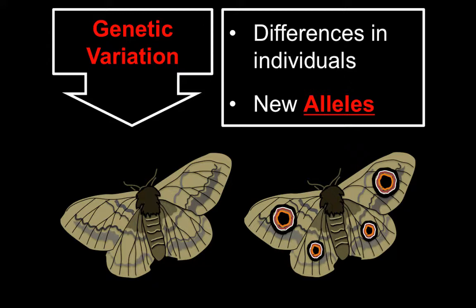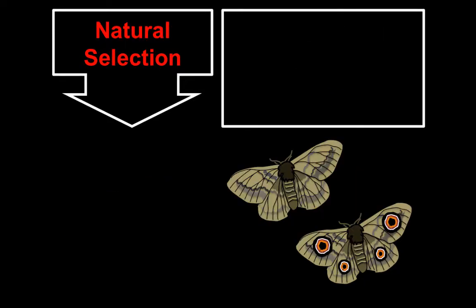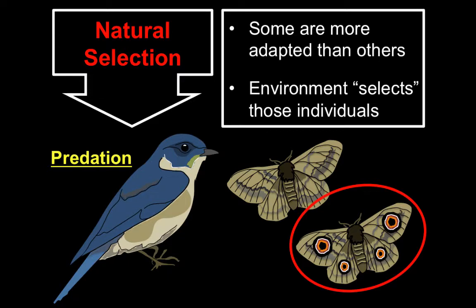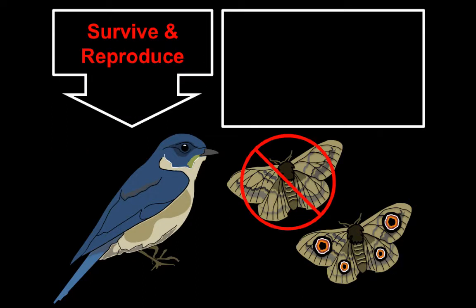Now, this genetic variation is going to be acted on by natural selection, which means that some organisms are more adapted than others to selective pressures like predation. So nature is essentially going to select those individuals that are most adapted, and that means some are going to be more likely to survive and reproduce.